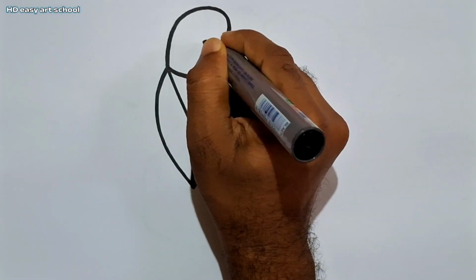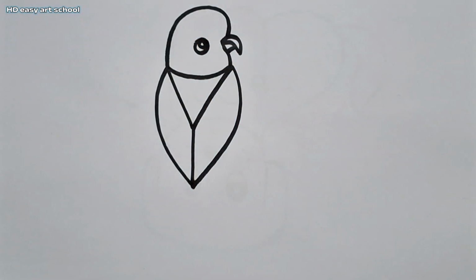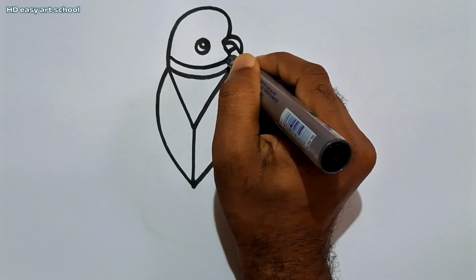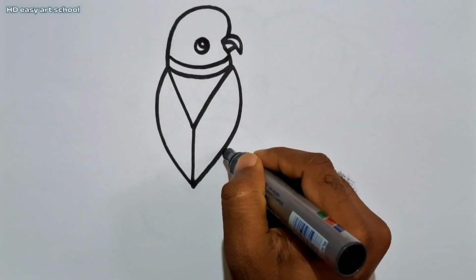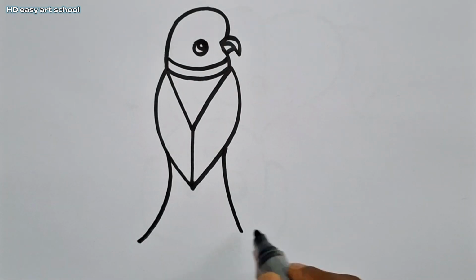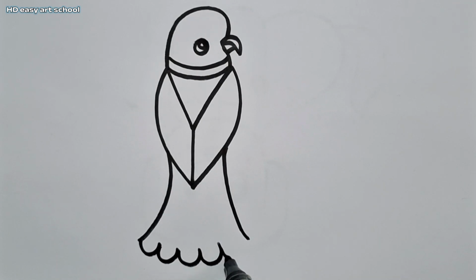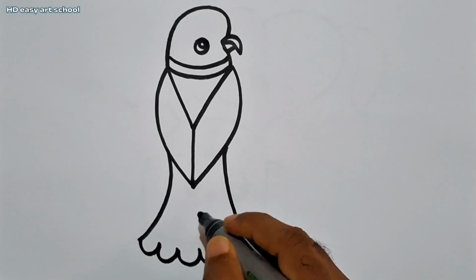Now I draw the letter O. Now I complete another curved line. Now I draw two curved lines and complete the bird's tail and draw 3, double 3, again 3.